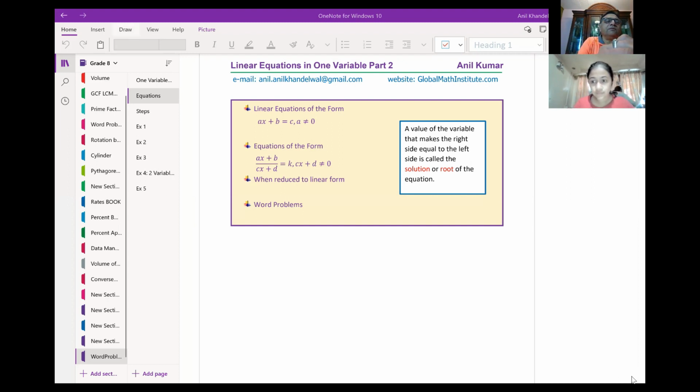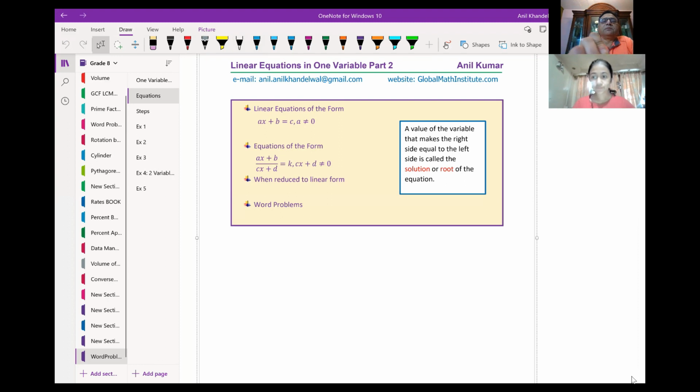When we say linear equations in one variable, let the variable be x, and then we'll work on it. Can you see this, linear equation in one variable, part two? Yes. Very good. In part one, we discussed how to solve linear equations. We took some examples in the previous class. Now we will review how to solve linear equations, but we will move on to word problems, right?